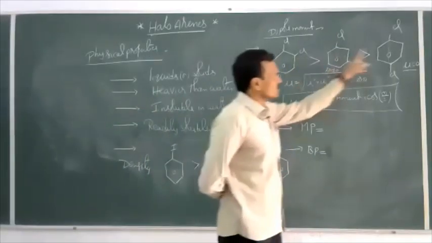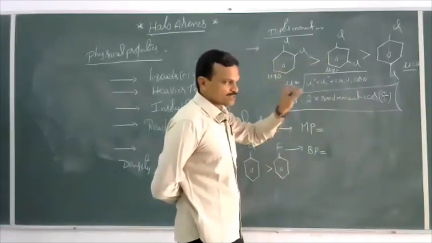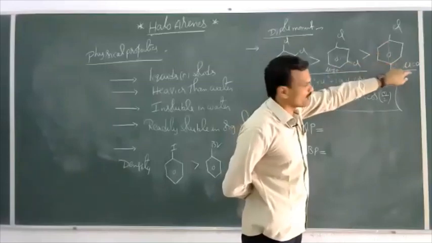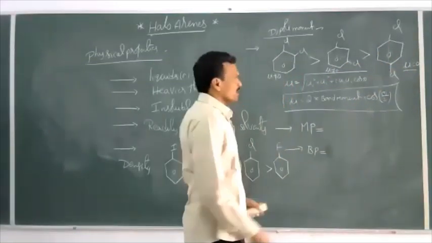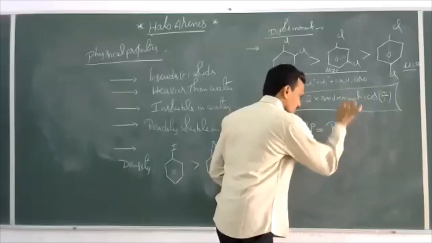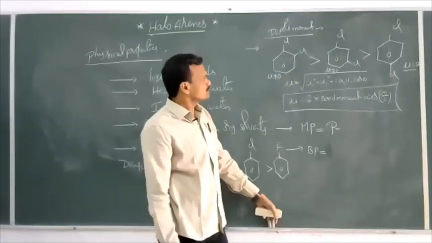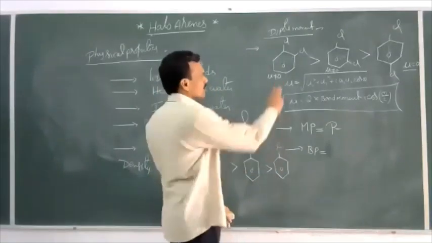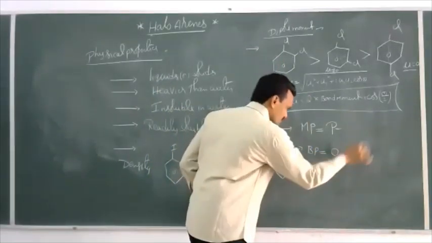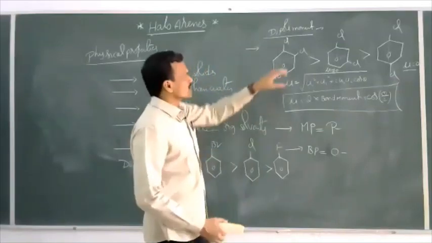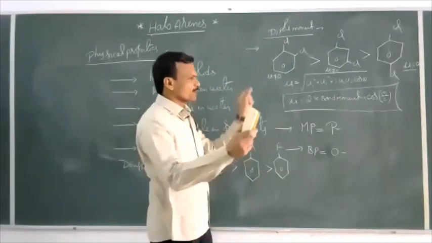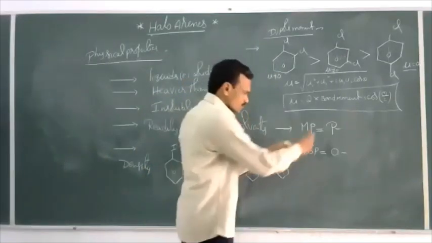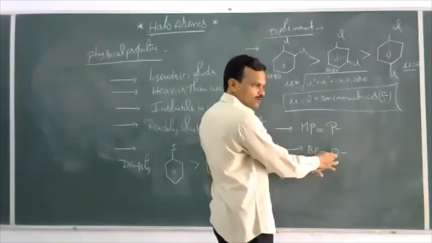Now, among these three compounds, the most symmetrical compound is para. Since it is symmetrical, the dipole moment is 0. Then the melting point is highest for para-dichlorobenzene, whereas the boiling point is highest for ortho-dichlorobenzene, because the dipole moment is more for ortho. A higher dipole moment means dipole-dipole interactions are more, so more energy is required to separate molecules. So the boiling point is more for ortho.